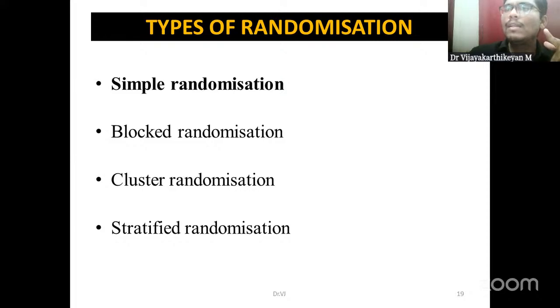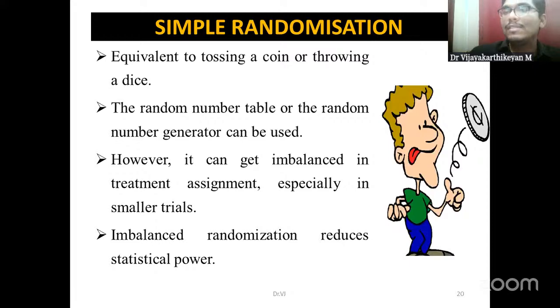Depending upon the need of the trial, their outcome variables, their eligibility criteria and how they are planning the analysis, they can choose whatever type of randomization they want. But most commonly used is simple randomization, as it is easy to apply.